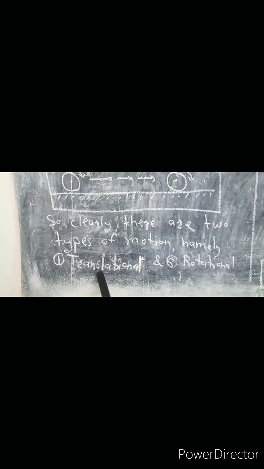So in case of rolling of the body, there is a combination of two motions, namely translational motion, or linear motion, and the rotational motion. Accordingly, when the body is in motion, it must have some kinetic energy.